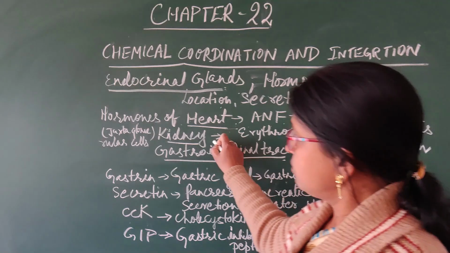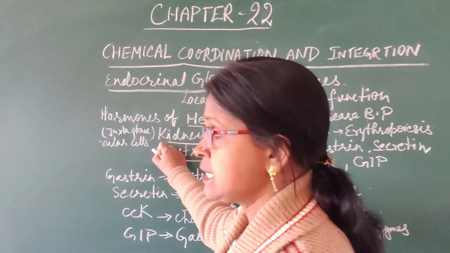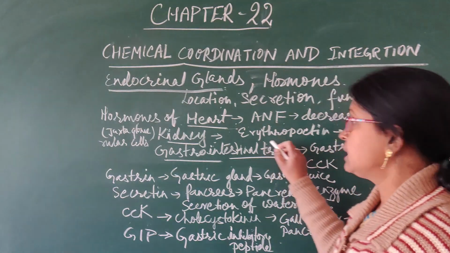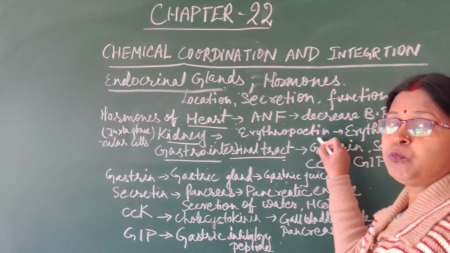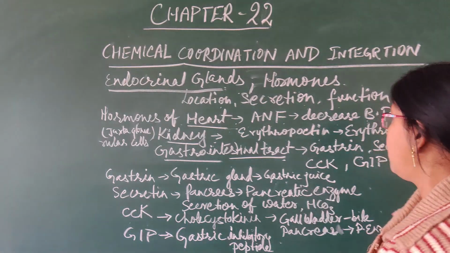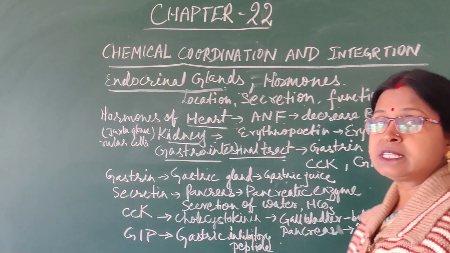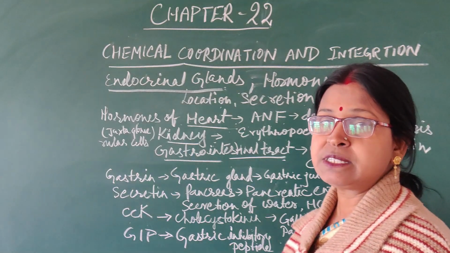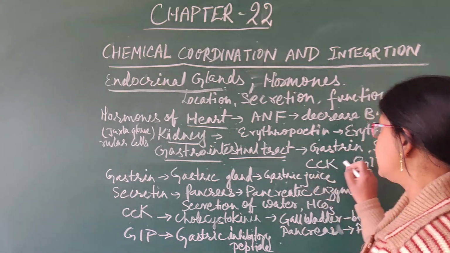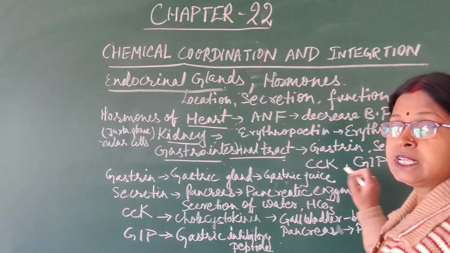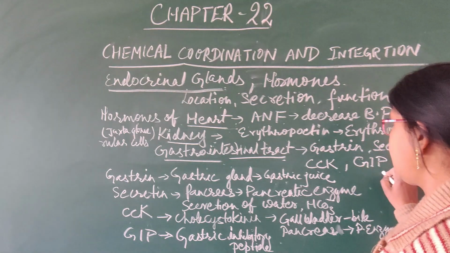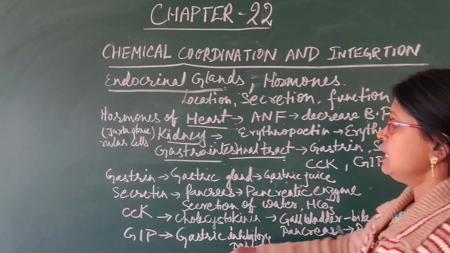Now kidneys have the juxtaglomerular cells. These juxtaglomerular cells are secreting the hormone known as erythropoietin. These erythropoietin are necessary for erythropoiesis, that is the synthesis or formation of RBC in the body. Now gastrointestinal tract secretes 4 types of secretions. These are gastrin, secretin, CCK and GIP.